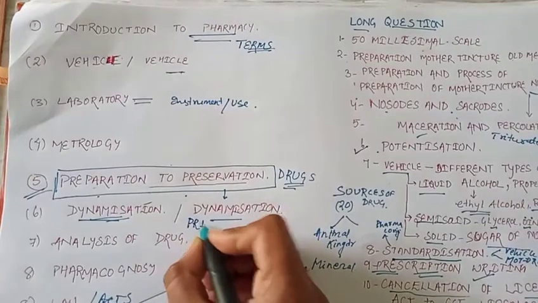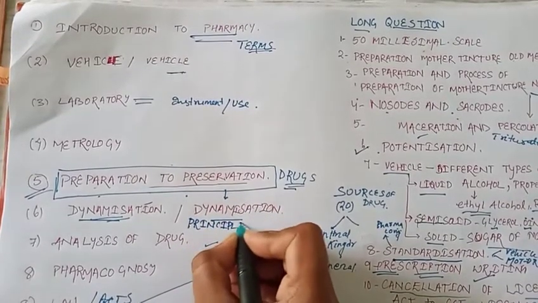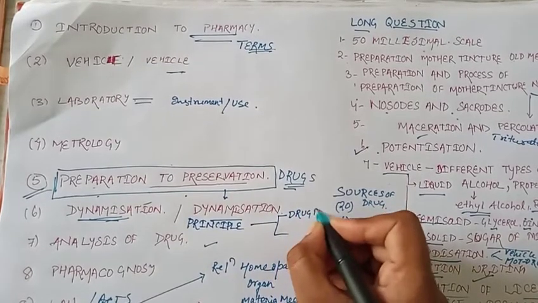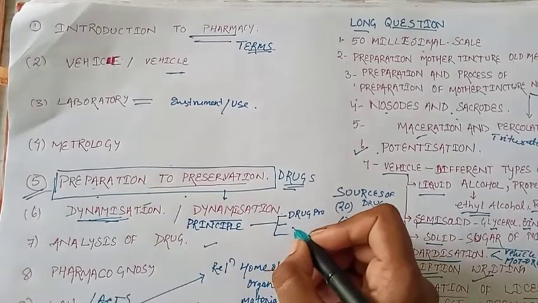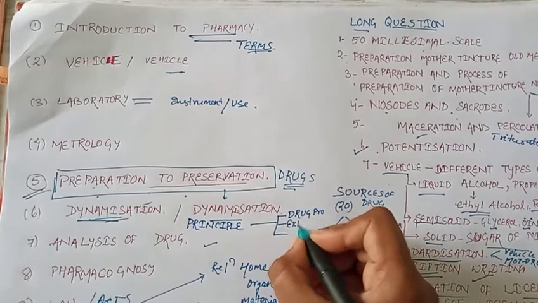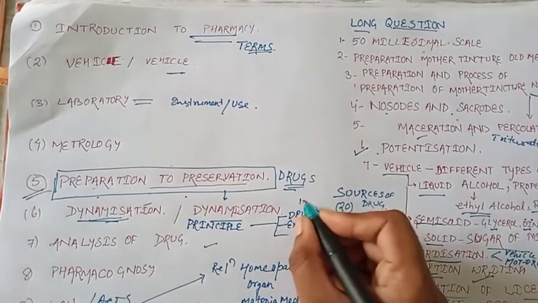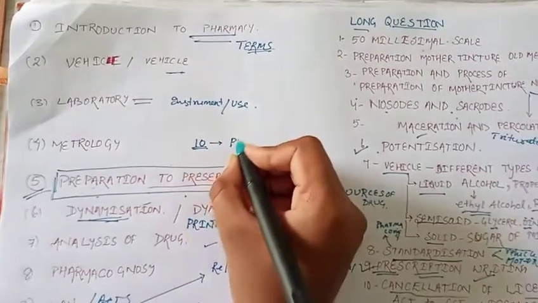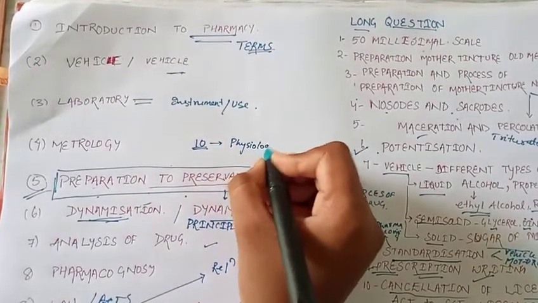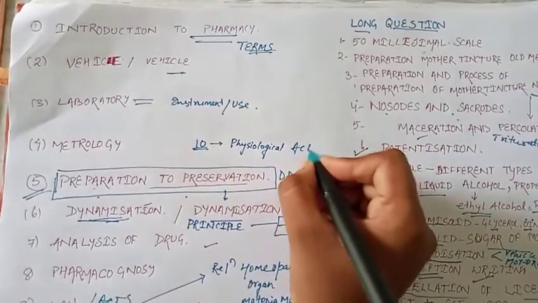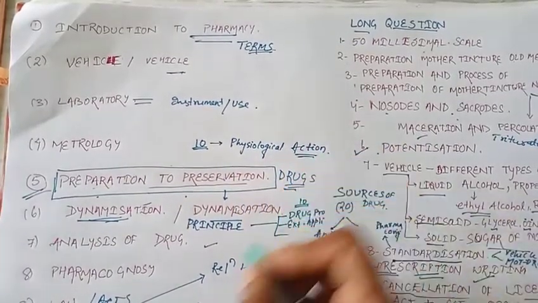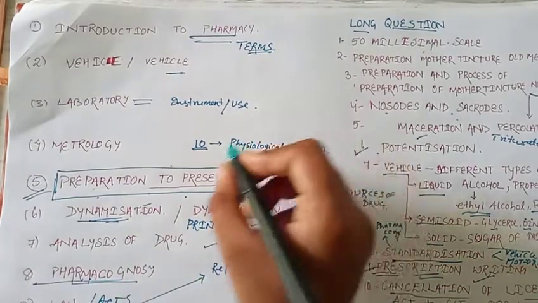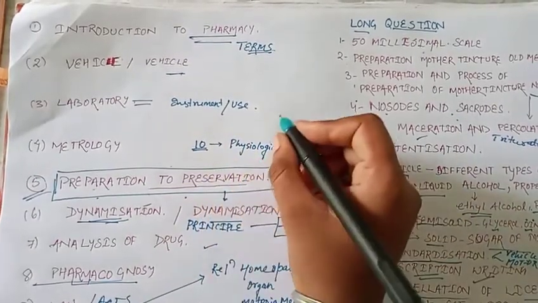Full section. In the principles there will be drug proving. Mainly three things can be asked from this: drug proving, and the external application, as a short note or 10 mark question. External application as a 10 mark, mainly physiological action of a drug. Physiological action of a drug, which is the drug action or physiological action, deals with the section of pharmacokinetics. From this section, physiological action as a 10 mark question can be asked, and there will be many drugs that are important.